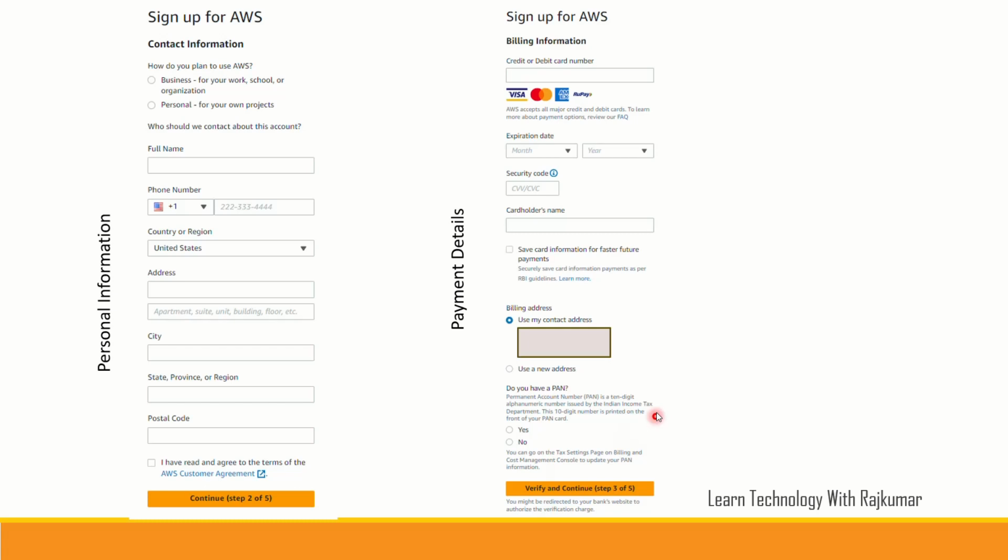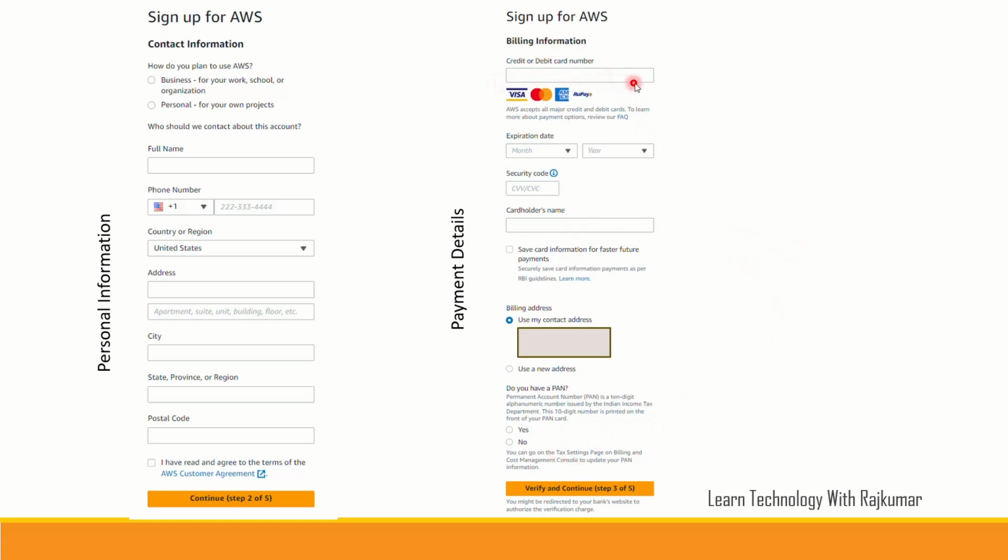Based on the region, they may charge you an initial amount for verification. For example, if you are from the United States, they may take $1. If it's from India, they may take 2 rupees. That's how they have taken from my account. Once the verification is done, the card will be stored in AWS. That is why they have given the checkbox. If you don't check it, they won't allow you to proceed.